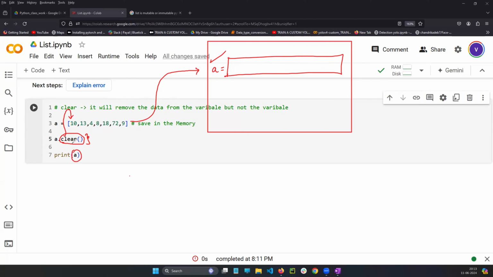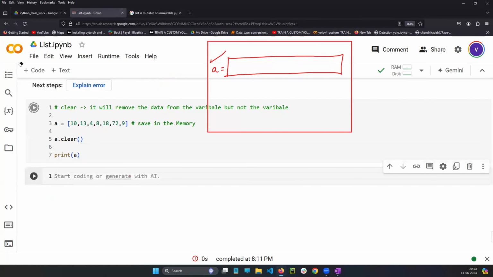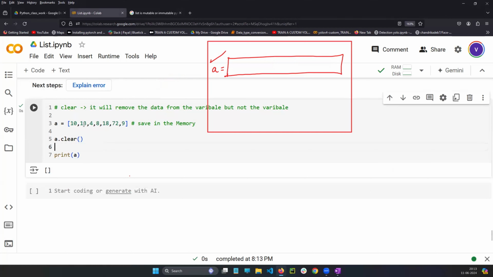If you print A, what will come? Is the variable there or not in the memory? Variable is there in the memory. If you print A, an empty list will come. You will be getting the empty list for sure. See, empty list. Why? Because first line saving in the memory. In the second line, you are applying the clear function on A, which means all the data will be cleared, nothing will be there. If you remove everything, you will have the empty list only, no? Print A means empty list.